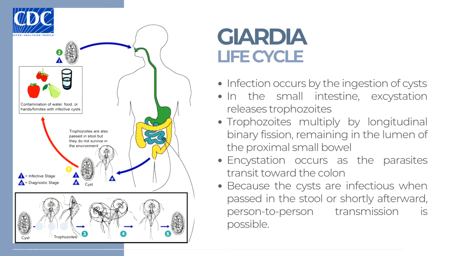These trophozoites multiply by longitudinal binary fission, where they remain in the lumen of the proximal small bowel, where they can be free or attached to the mucosa by a ventral sucking disc. Encystation then occurs as the parasites transit towards the colon. The cyst is the stage found most commonly in stool. Afterwards, they are free to infect more people.